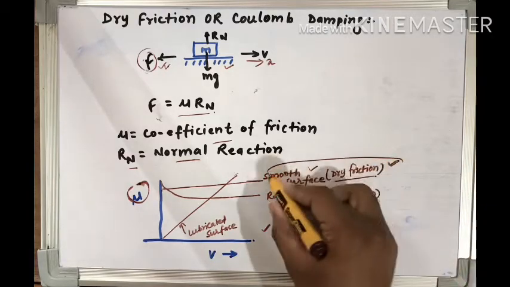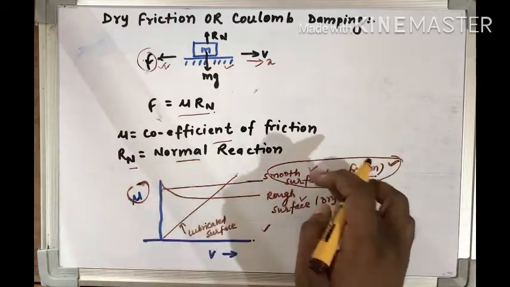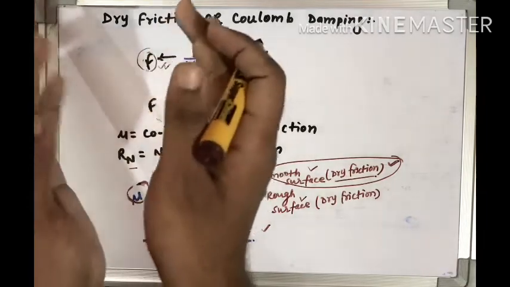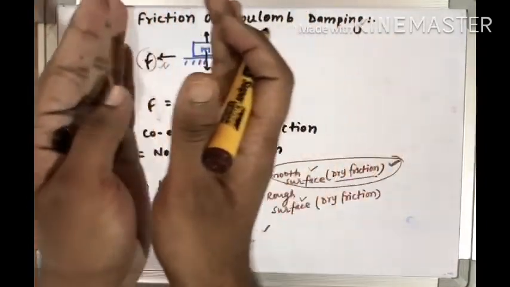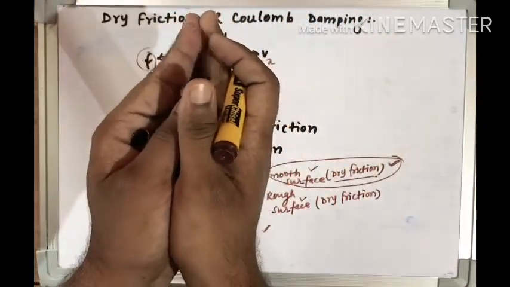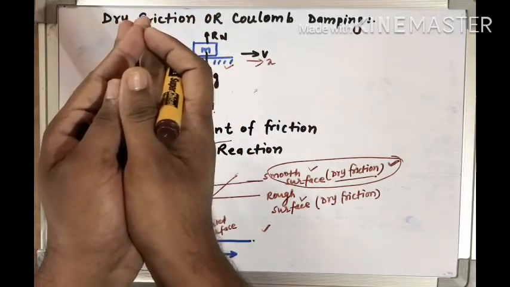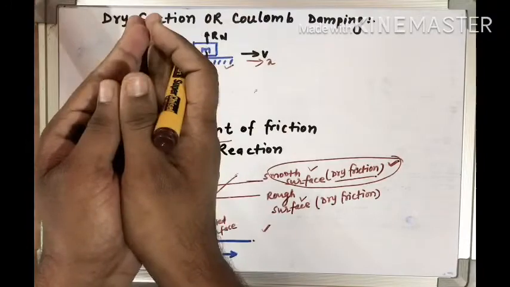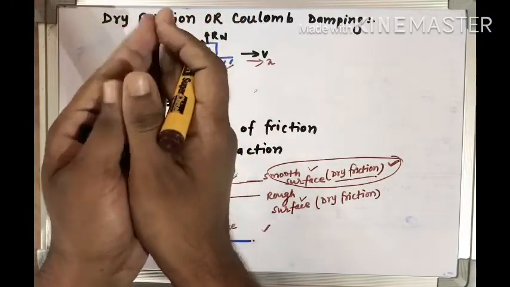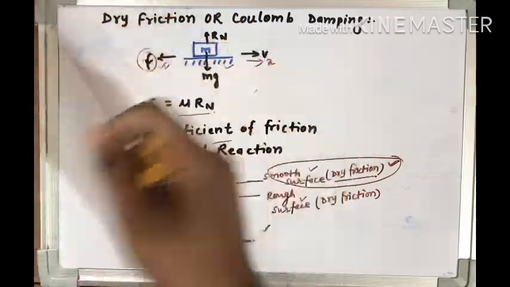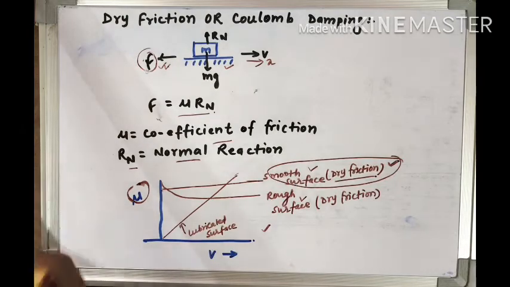So our case is this. We are considering that the two surfaces are in smooth contact and there is no lubrication, so there is dry friction. In that condition, the coefficient of friction, mu, will be constant.